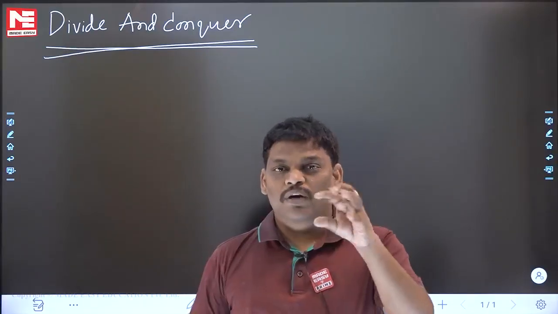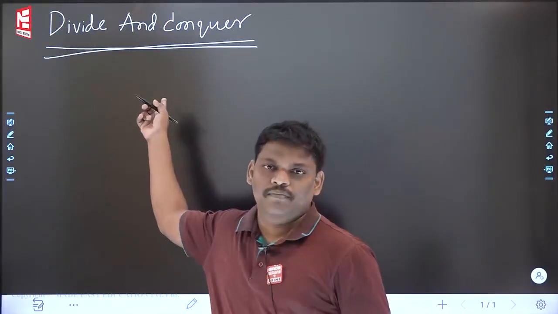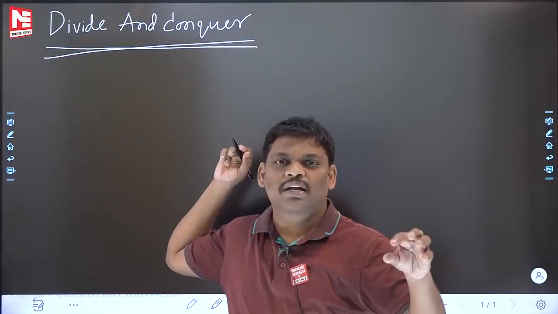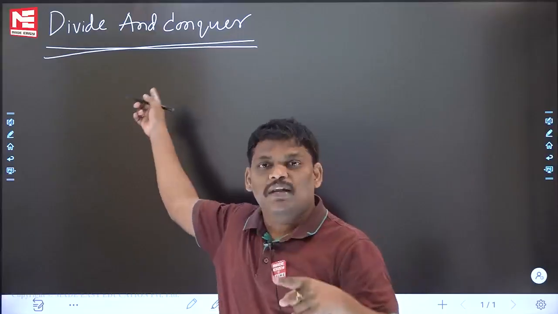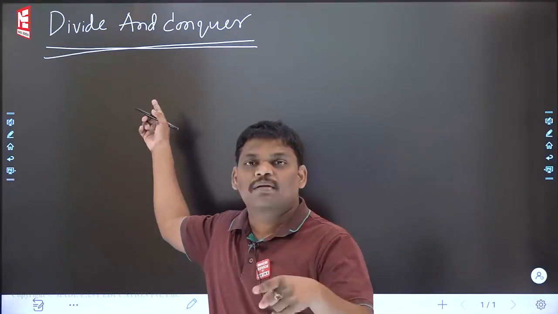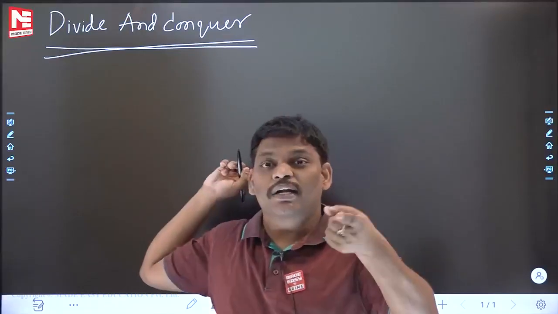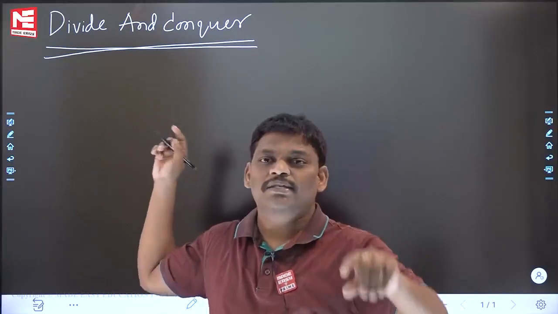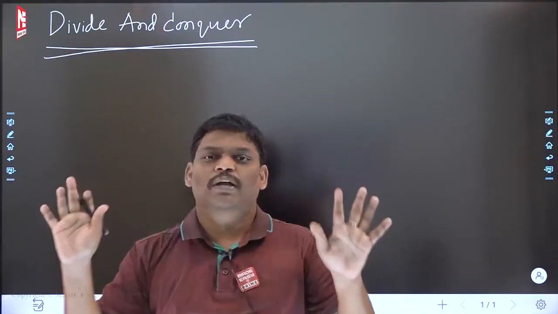One of the ways to write that algorithm is divide and conquer. Don't write everything from scratch, blindly. There is one algorithm called divide and conquer. You have a problem, you want to write an algorithm for it; one kind of algorithm you can write is called divide and conquer. What is divide and conquer? I will explain now.